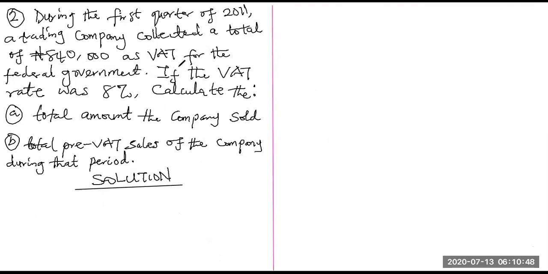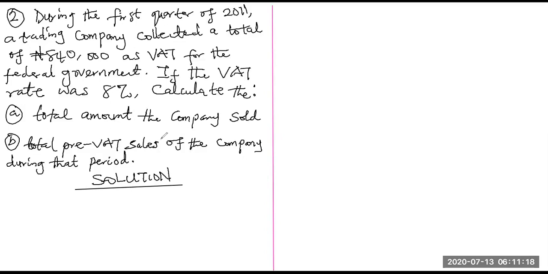All right. So that's why it says here that the company collected a total of 840,000 naira as VAT. When you talk about total, you're talking about you have added more than one. So that means they added several VATs to arrive at this 840,000 naira as the total VAT for that period, for the federal government. We are now told that if the VAT rate was 8% at that time, calculate the total amount the company sold.